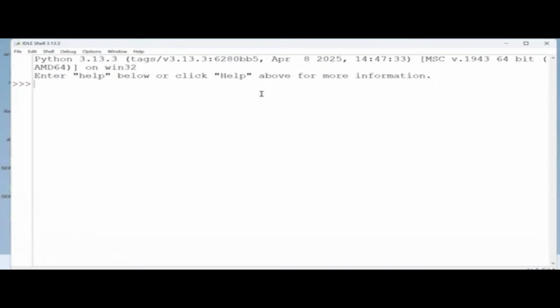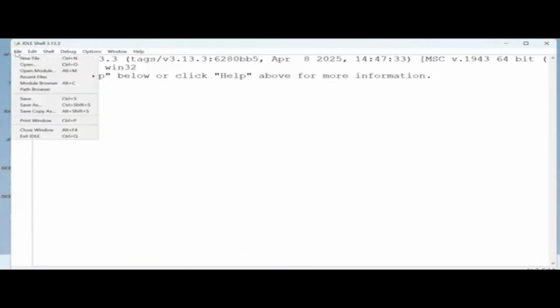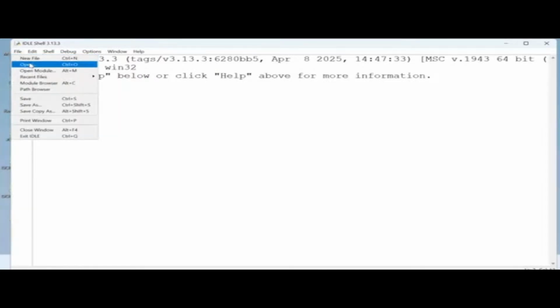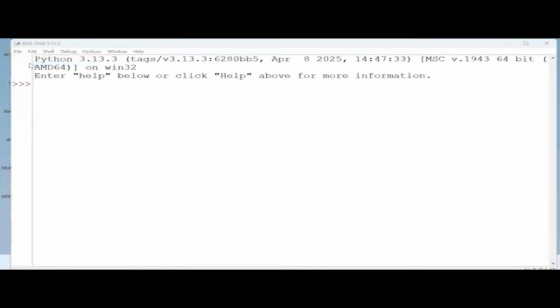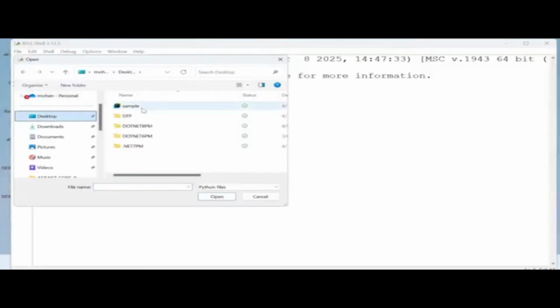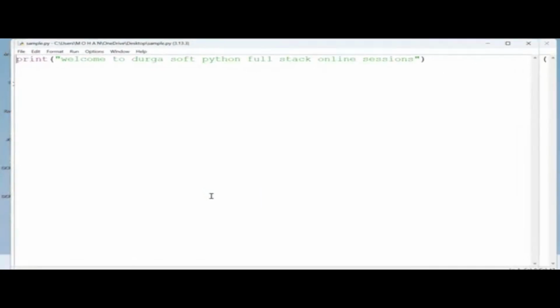But I don't want to write the code here because I already have my Python script file ready, so I need to open it. How to open it? File menu, open. And where is your file located? Desktop. Now you can see sample.py. Open it. Now you can see this is open here clearly.